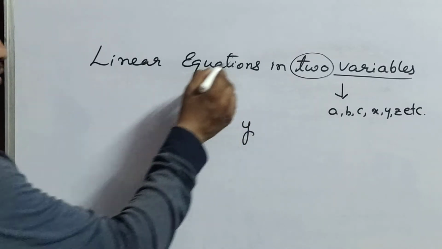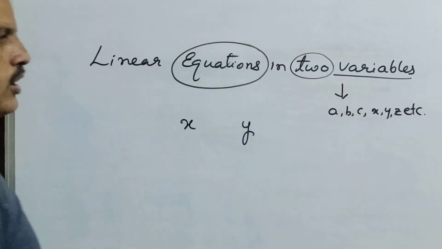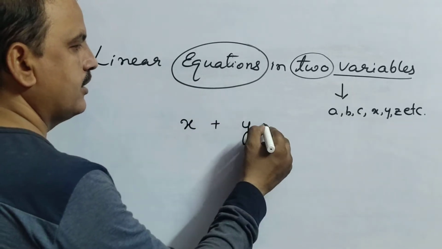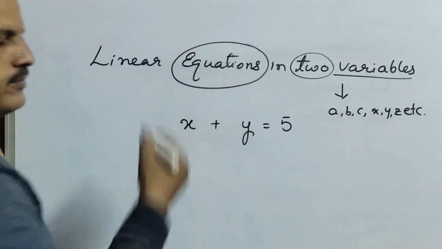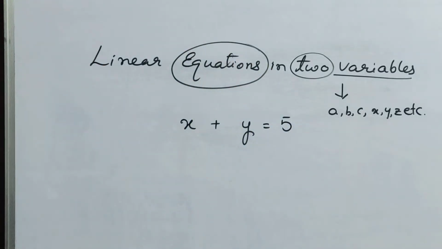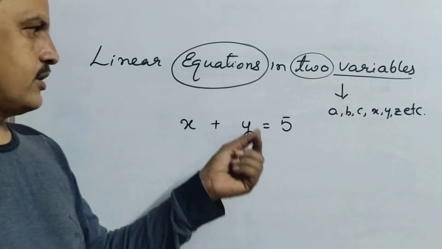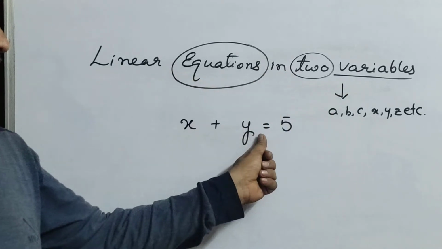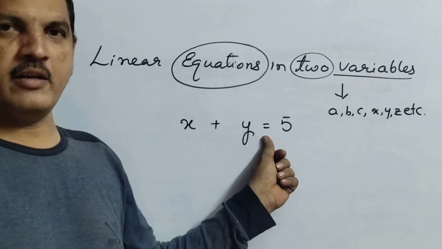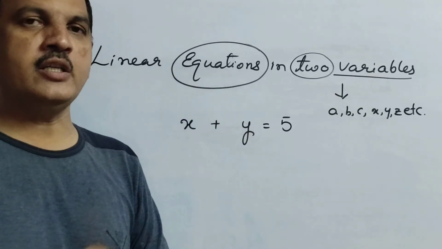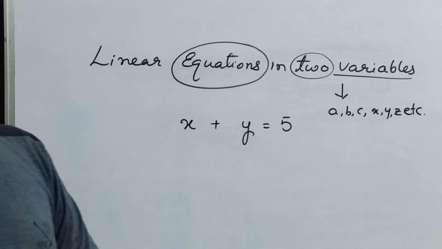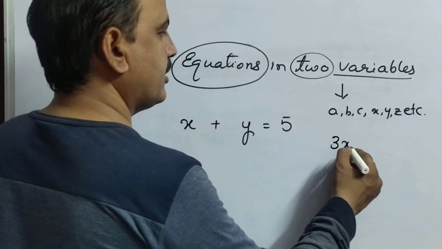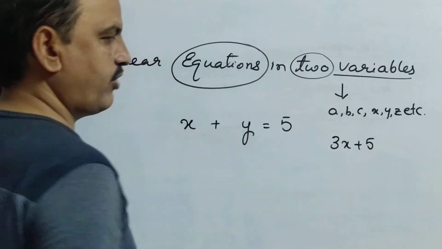Then come to equations. What is an equation? That means X plus Y equals, suppose, 5. Linear equation in 2 variables means you have taken X and Y. Equation means equal to. There is a lot of difference between a polynomial and an equation. Polynomial means, if you clearly observe, they will give you 3x plus 5.